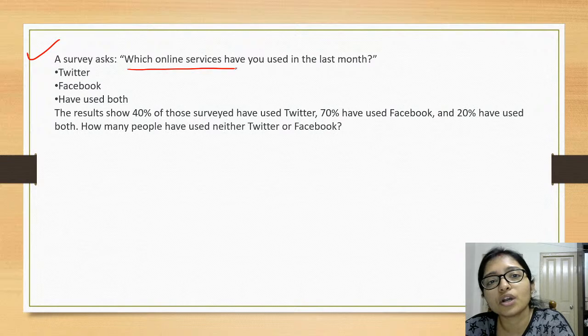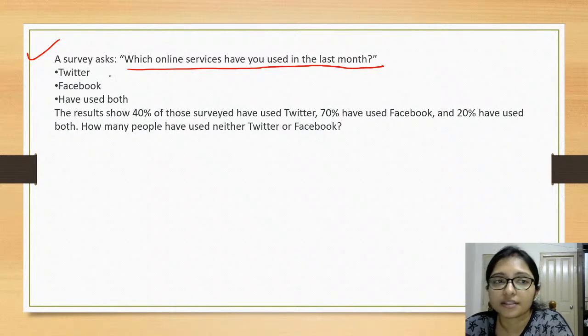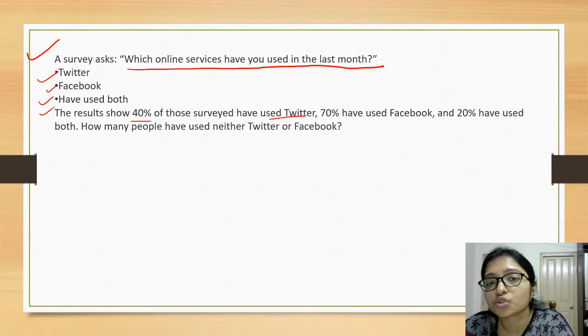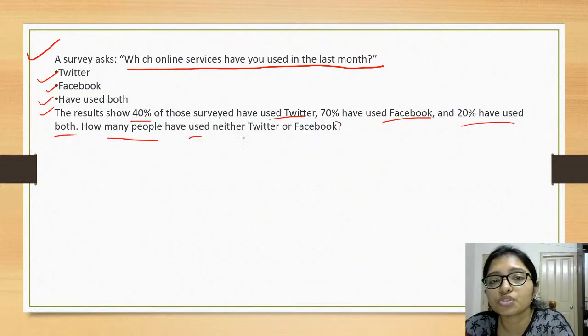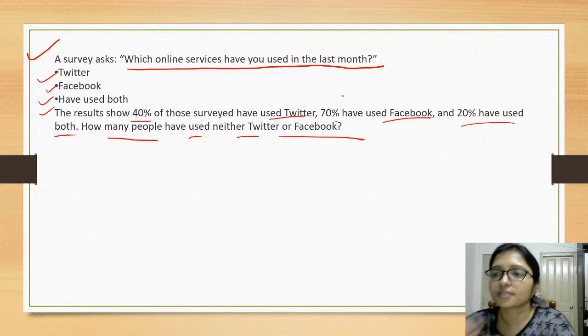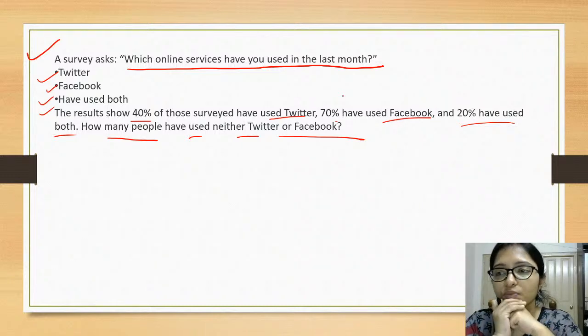Next one, which online service advertised the last month? That is Twitter, Facebook, and used both. So the result: 40% of those surveyed use Twitter, 70% use Facebook, and 20% use both. So how many people used neither Twitter nor Facebook?